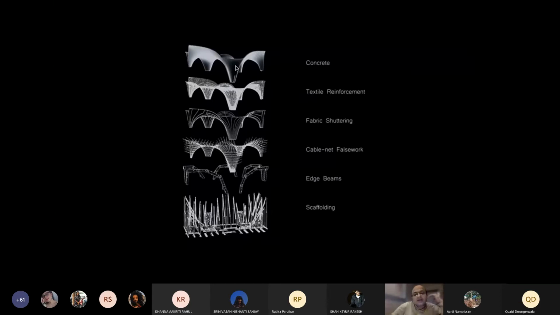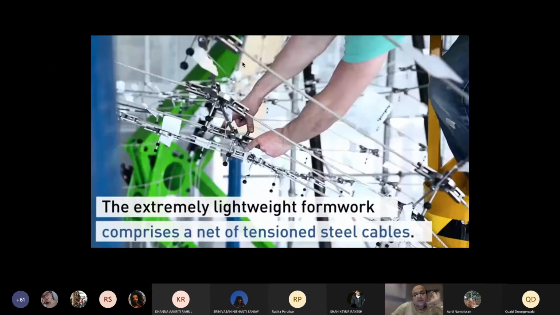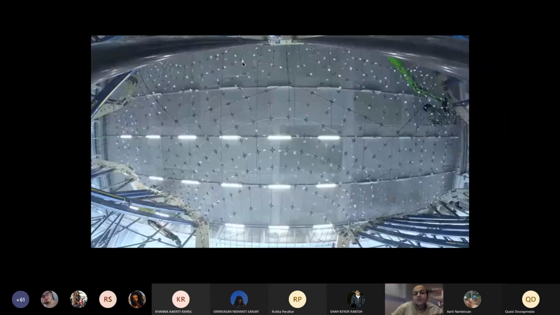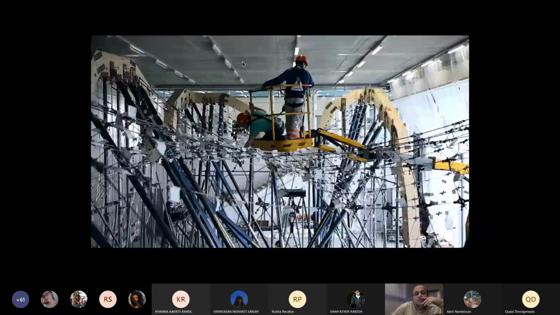So this is the lightweight framework which is in place using a net of tension steel cables. That's a view of it from underneath. Those are the edge beams which are in place. The polymer fiber is then stretched across the net.